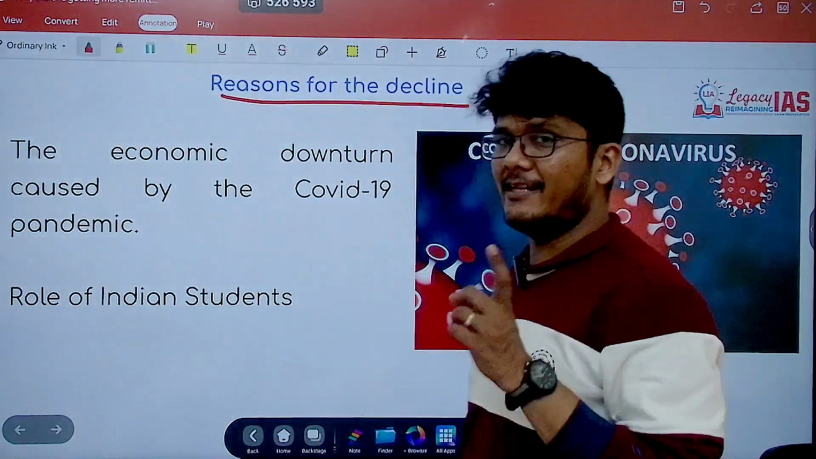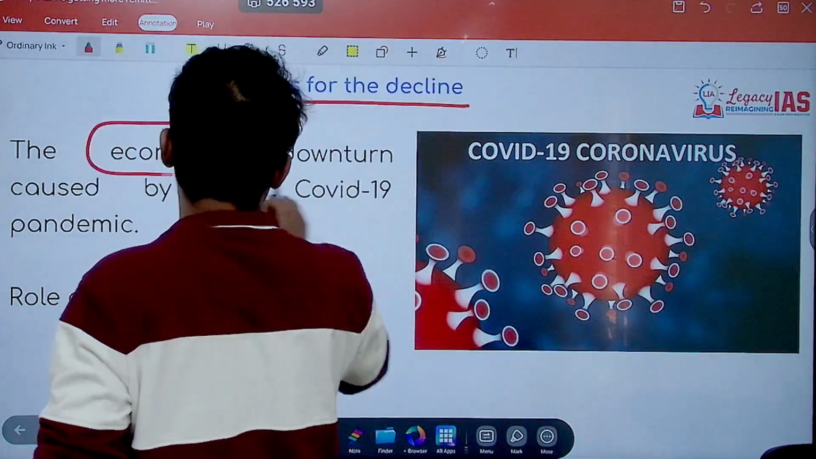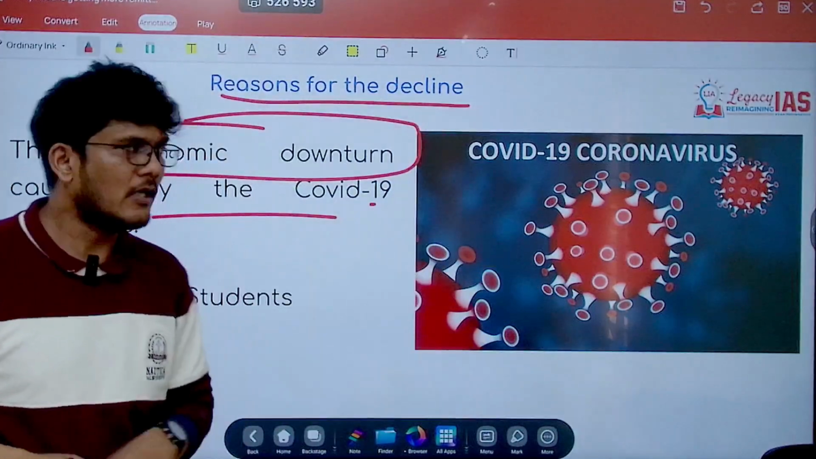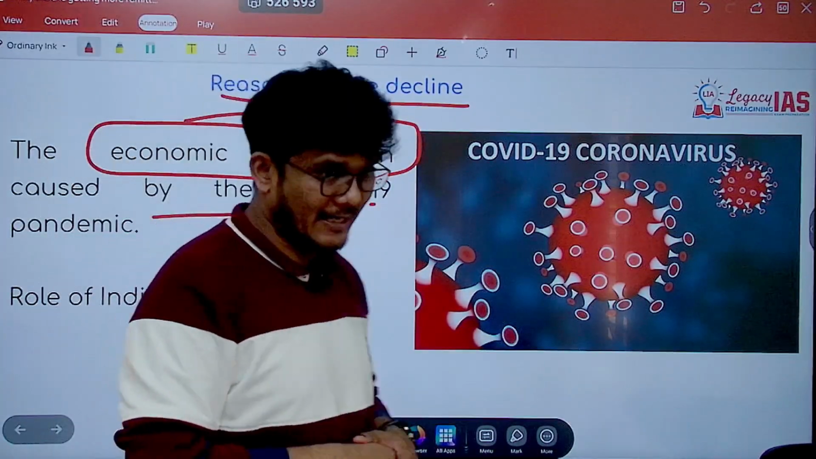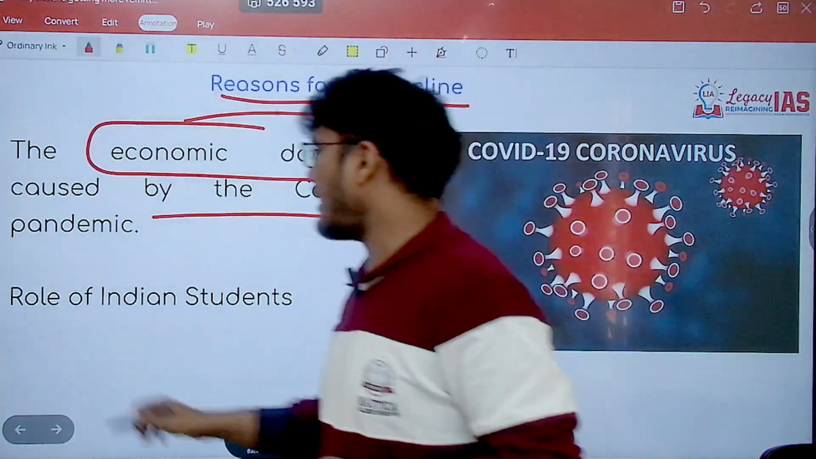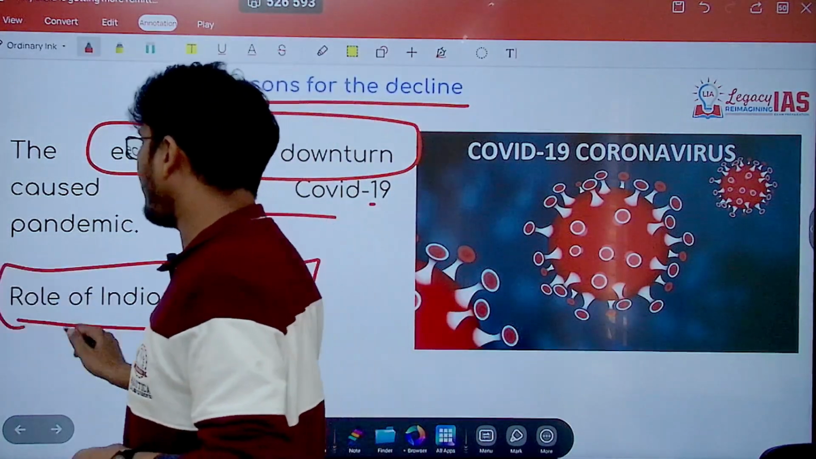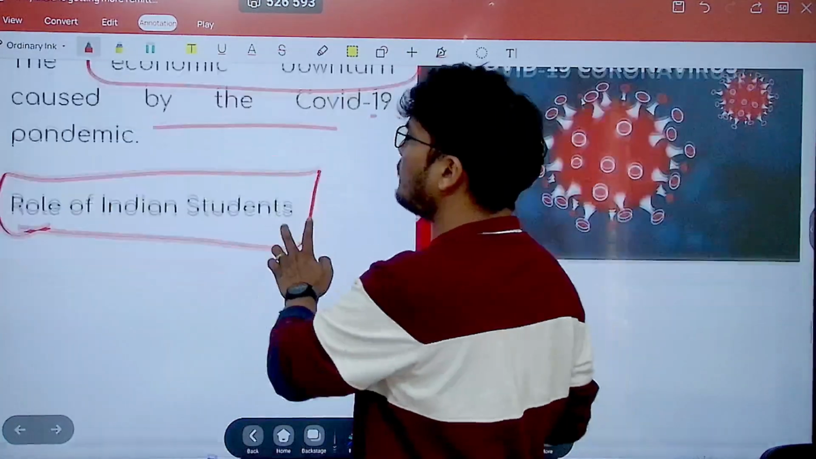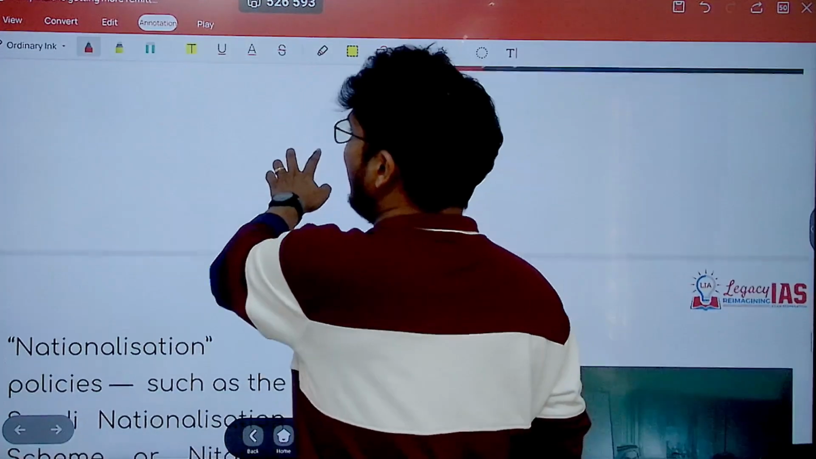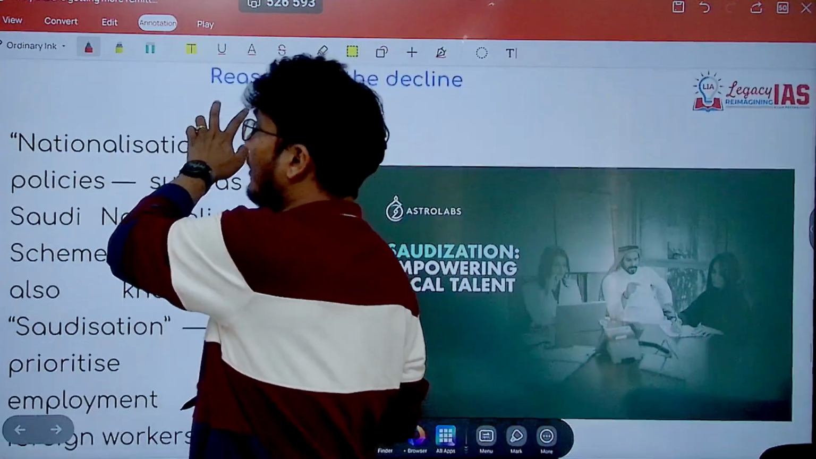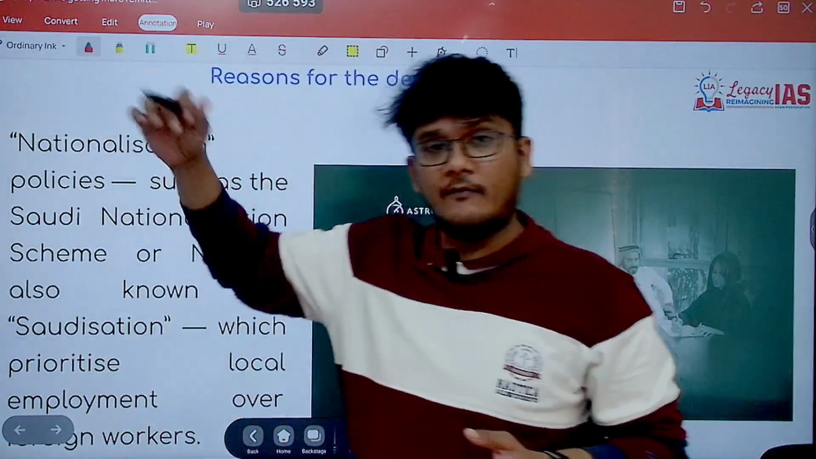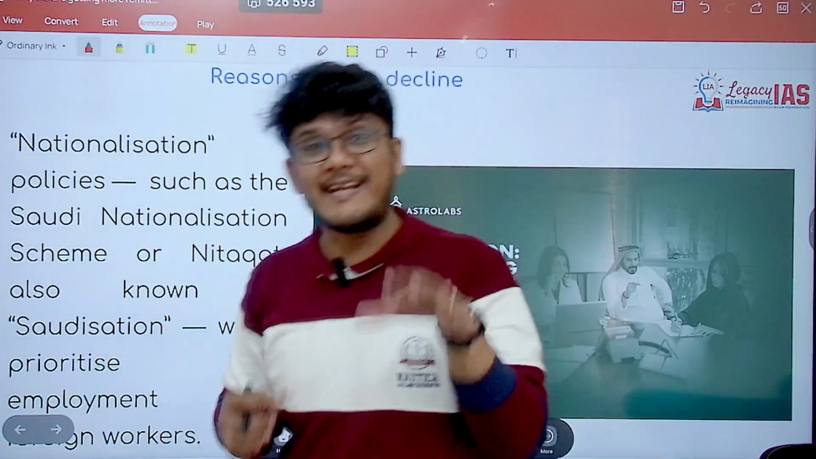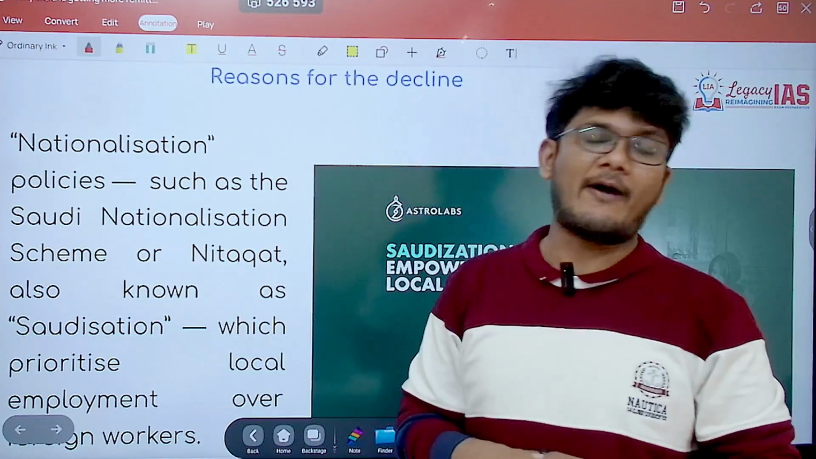Reasons for this decline. The very first thing is the economic downturn that was caused by the coronavirus, that is COVID-19 pandemic. That is one reason. Second is the role of the Indian students or the Indian diaspora at large. What is happening is lesser number of people. Now, lesser means not less than USA. We'll see the number of people in USA is less, or the advanced economies is less, but still they are remitting high. We'll see why that is the case.